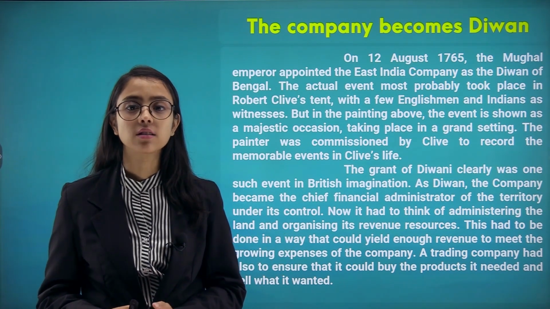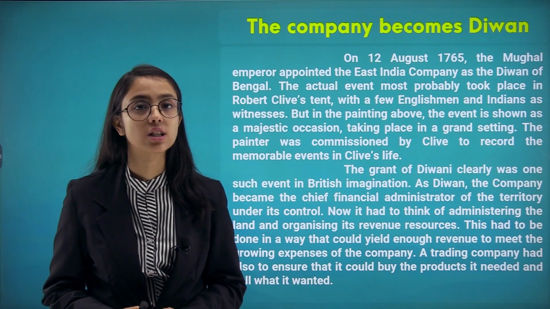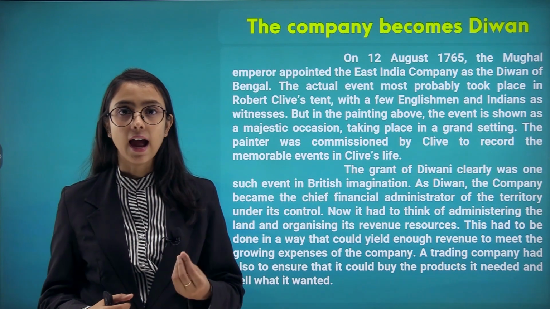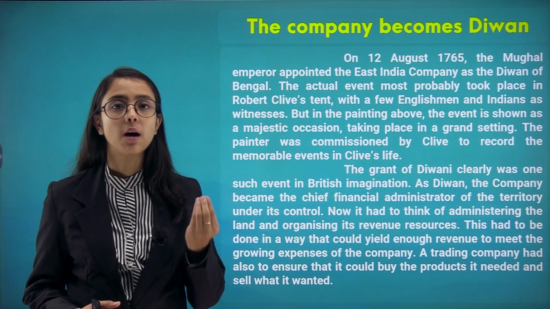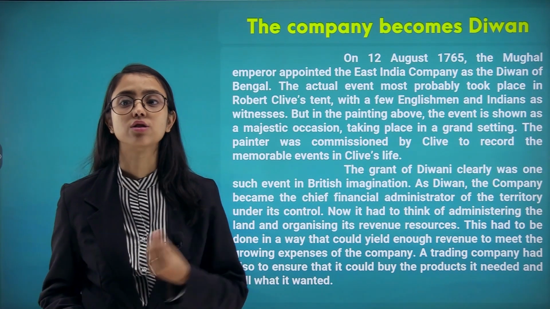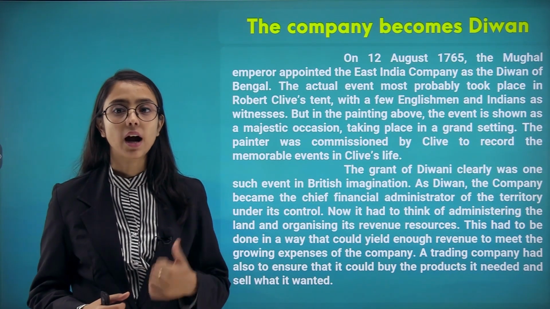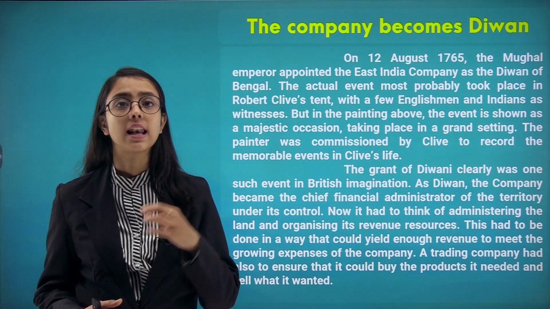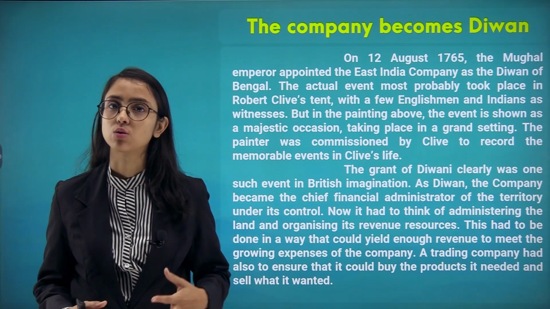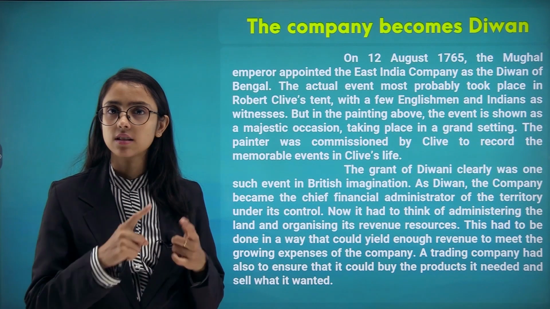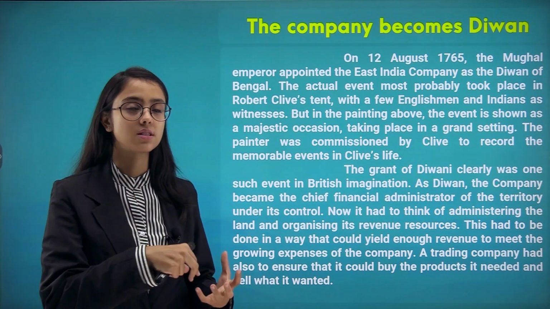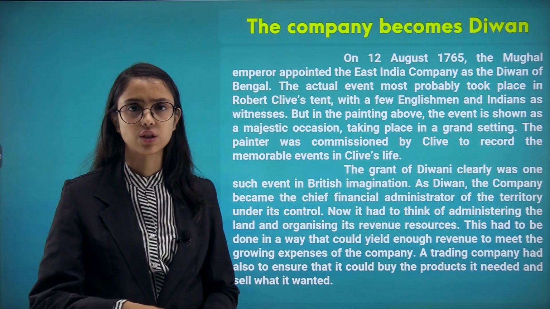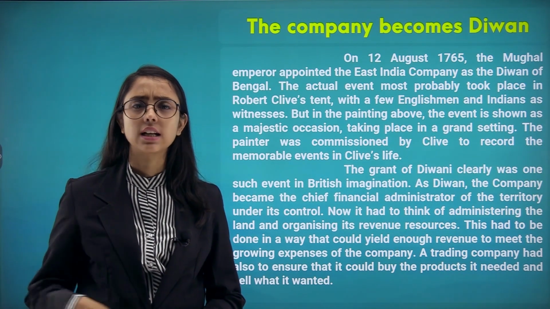So as Diwan, the company became the chief financial administrator. So what are the responsibilities assumed by a Diwan? They had the financial responsibility and powers to administer the financial resources of that territory. Apart from that, it now had to think of administering the land and organizing its revenue resources. Not just finances and revenue resources, they also had to administer the land. And land was used for various purposes: industries, factories, agricultural lands, etc.